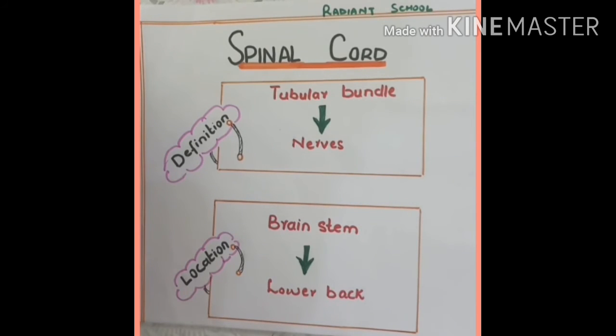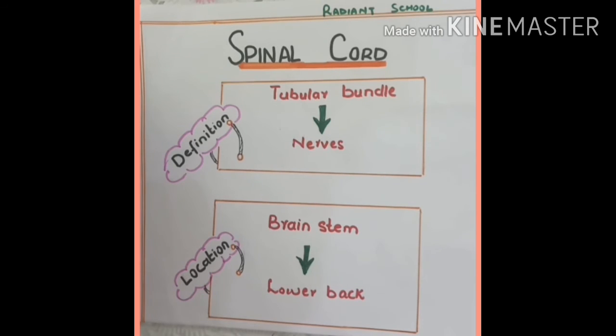Dear students, our next topic is about the second part of the central nervous system. Yes, you are thinking right. It is the spinal cord. So first question is, what is spinal cord? Spinal cord is a tubular bundle of nerves. Tubular means long, round like a tube. Bundle means collection of things or anything wrapped together.